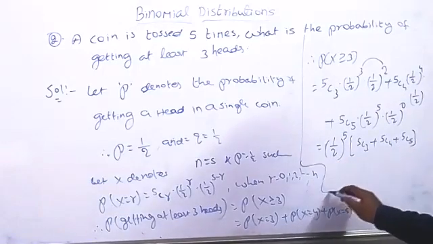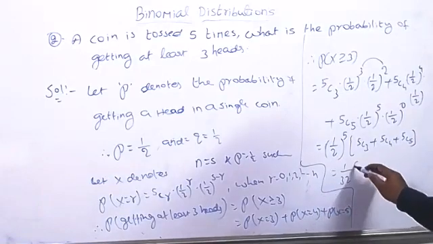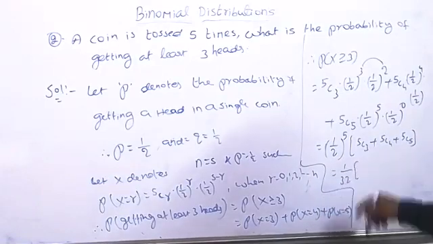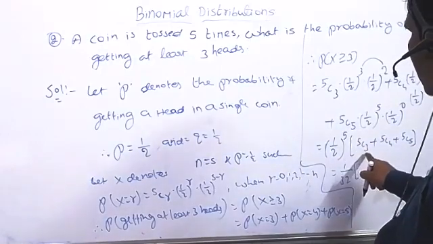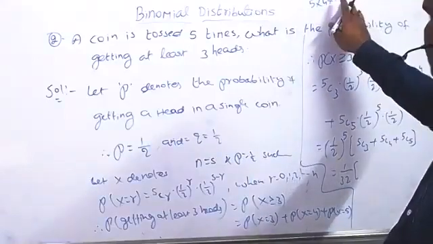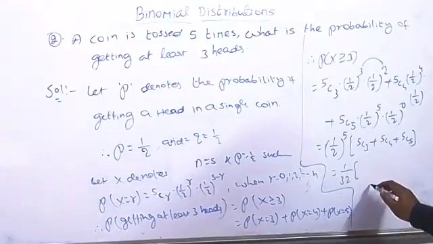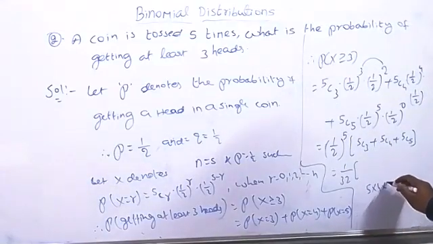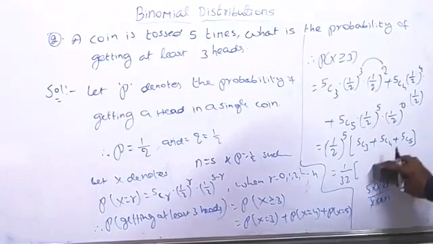So (1 by 2) whole power 5 equals 1 by 32, into 5C3, which equals 5 into 4 into 3 by 3 into 2 into 1. I'll write here. 3 will be cancelled, 2 in this number 2 times, so 2 fives are 10.